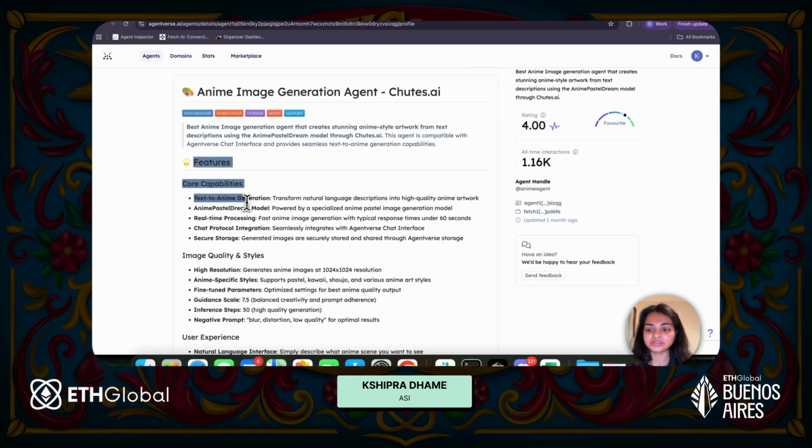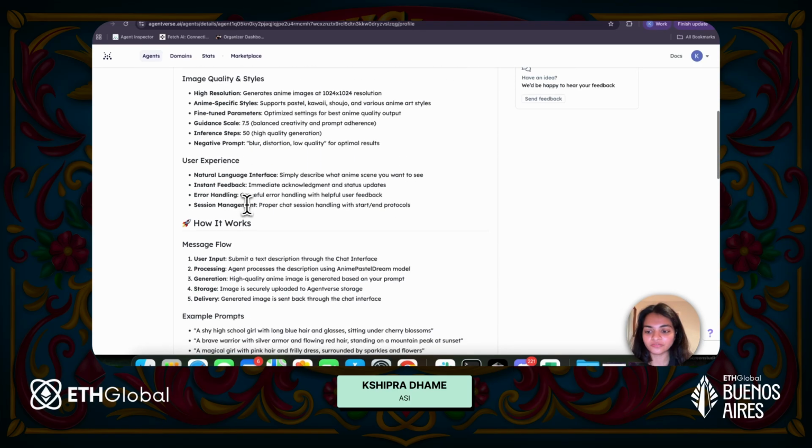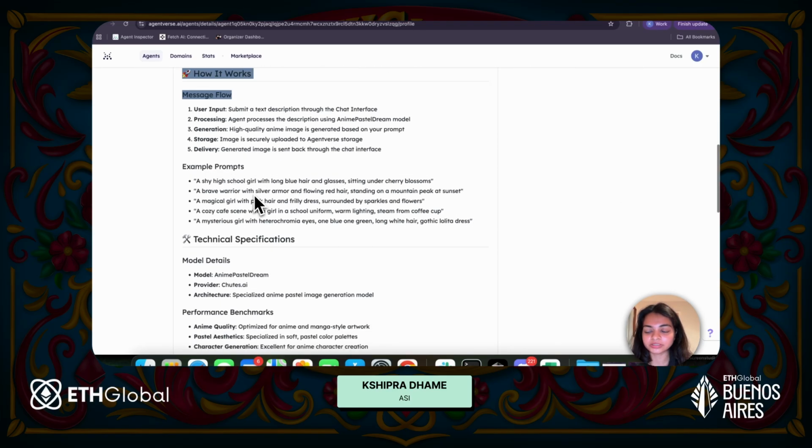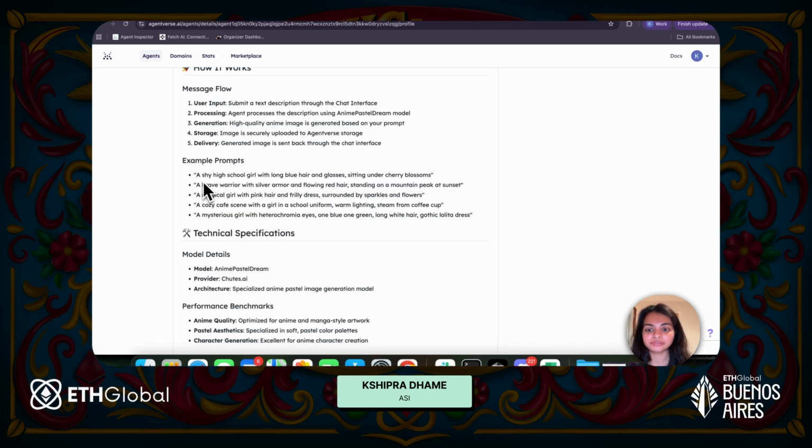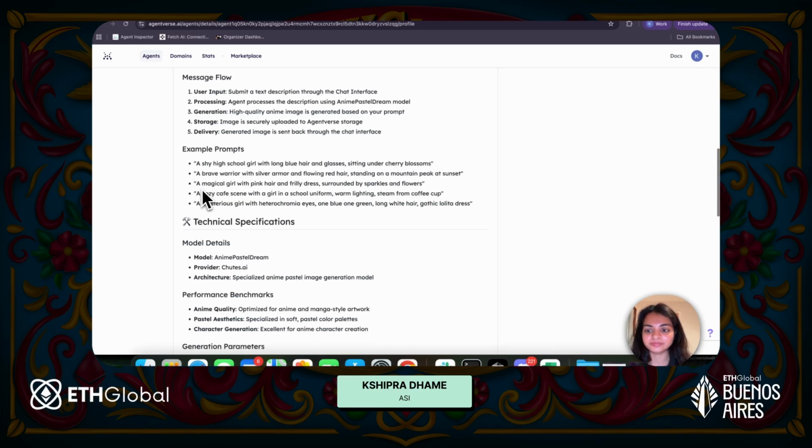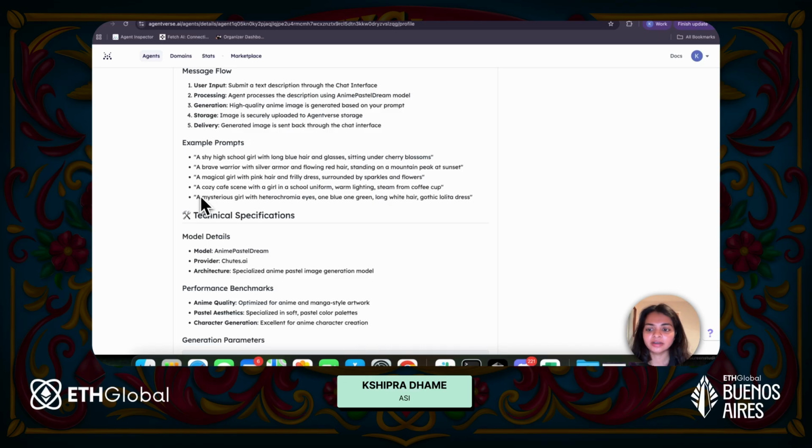I have mentioned some of the features of the agent, generally how it works, and some sample prompts. Remember, sample prompts are very important because they help not only ASI 1, but also any person who wants to use your agent. They wouldn't know what kind of question this agent can answer, so if you provide some sample prompts, people can just try them and use your agent.